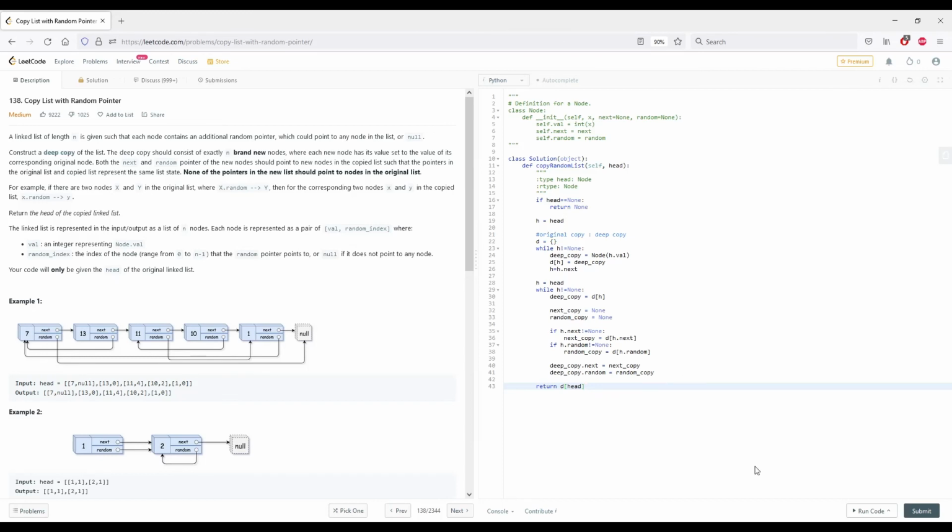So let me try compiling it. Oh, you know what? I forgot to increment h, h equals h dot next. This is going to time out, that's expected. So I added this, so we increment h, and it eventually does reach none, the end of the list.